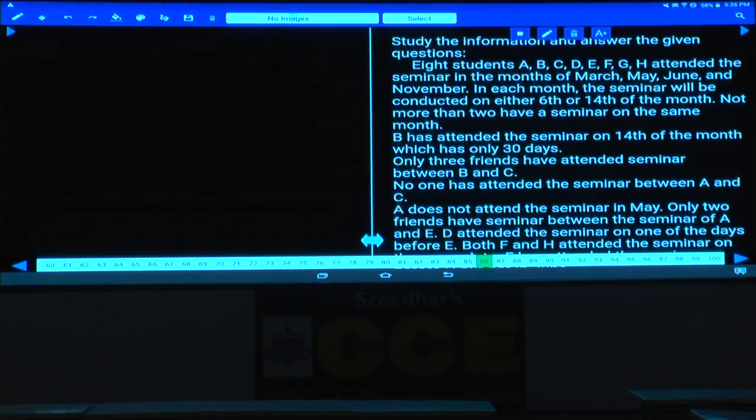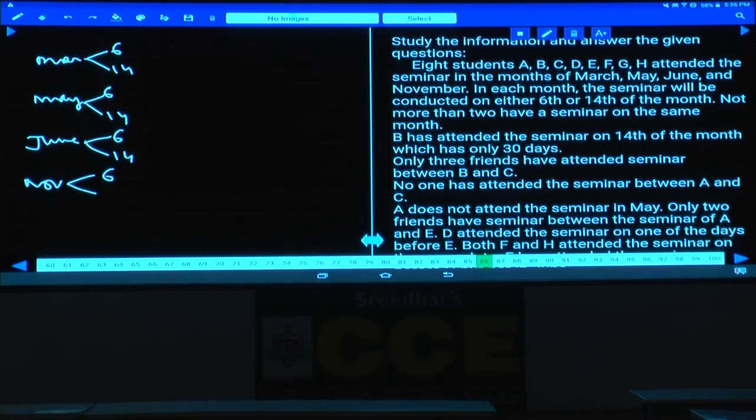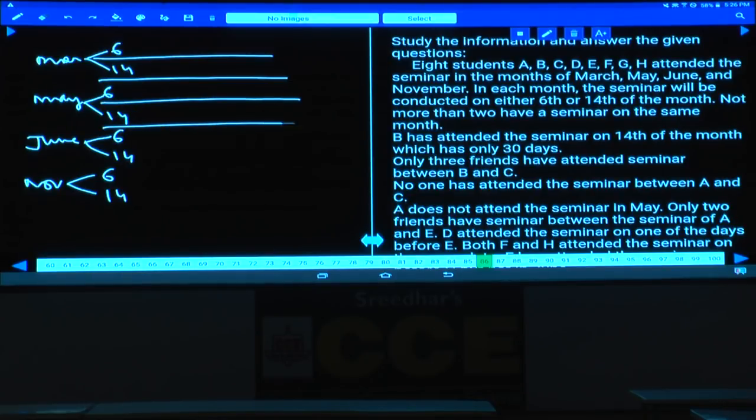Then 8 students attend the seminar in March, on 6th or 14th. Now this is March 6th, March 14th, and what is the next month here? Next month is May 6th and May 14th, and the next one, June 6th and June 14th, and the next one is November, November 6th and November 14th. Hence in total how many do we have? We have 8 possibilities.